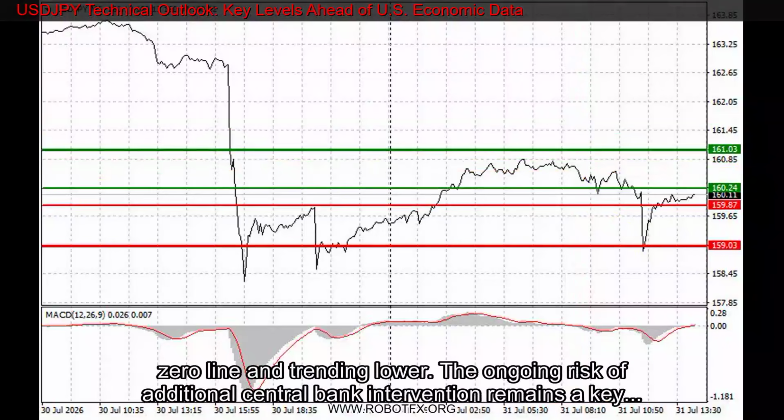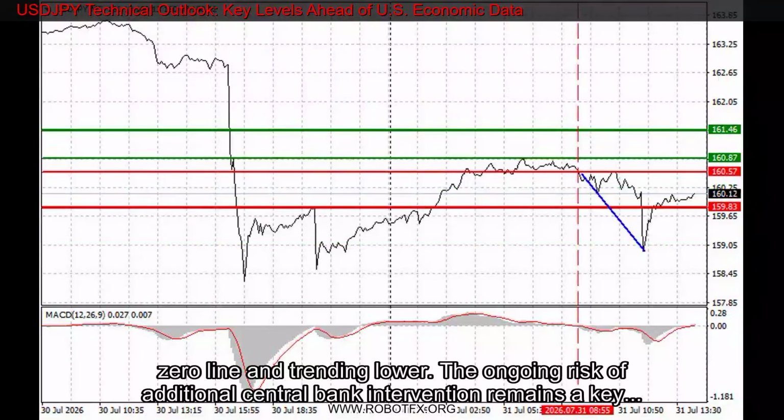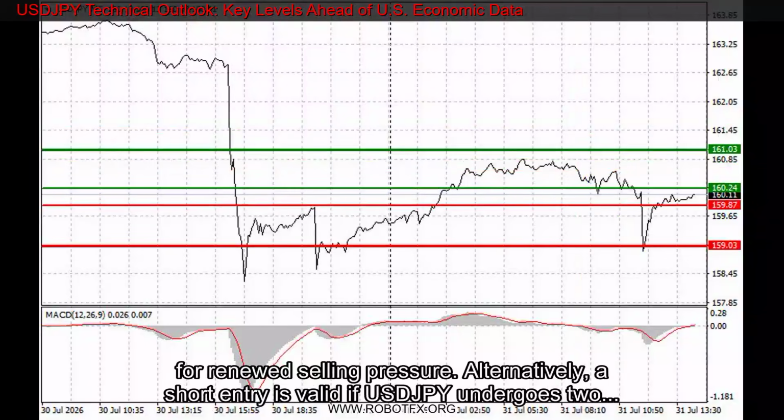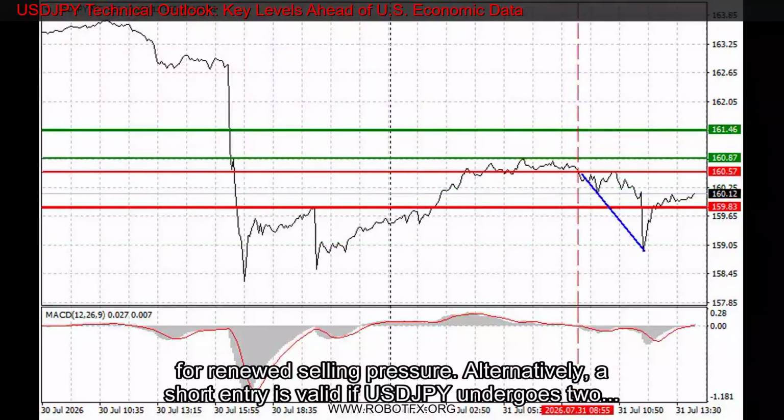Alternatively, a short entry is valid if USDJPY undergoes two consecutive tests of 160.24, while the MACD indicator is in overbought territory. Failure to break above this level indicates capping of bullish momentum and favors a decline back toward 159.87 and 159.03.